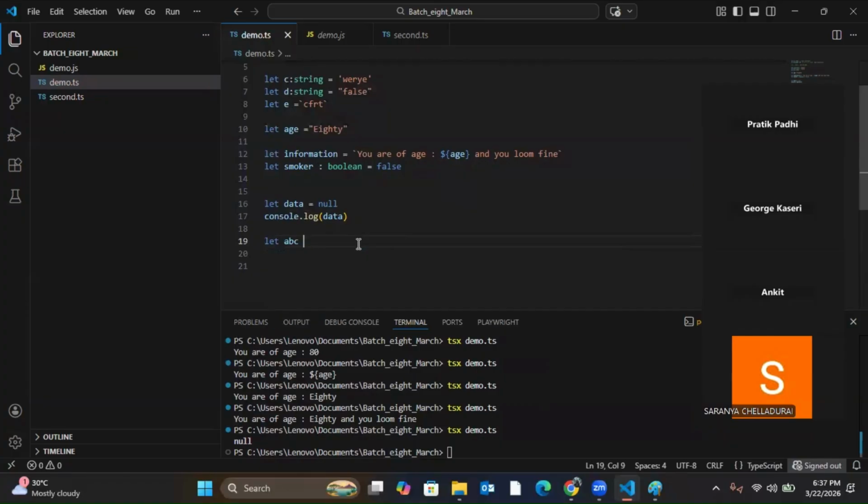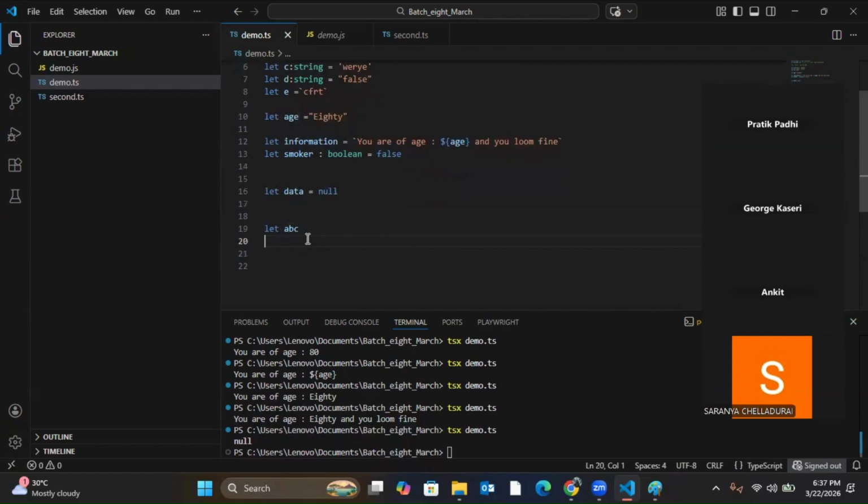Just I have declared it. Then will TypeScript understand what data type this is? It will not understand, right? Because neither have I assigned any value to make it understand explicitly, nor have I explicitly given the data type. Just I have declared the variable.